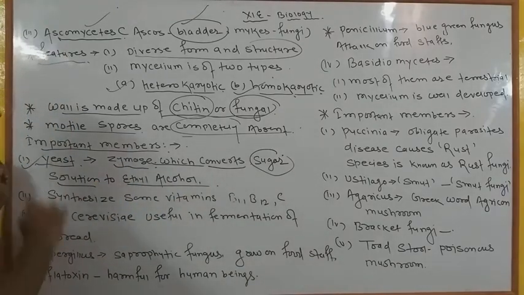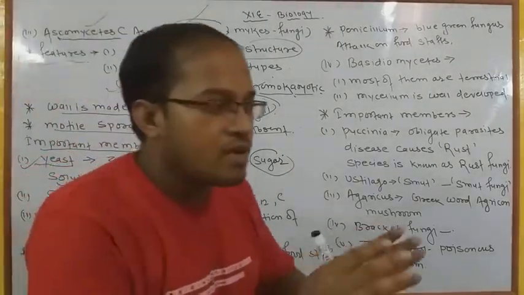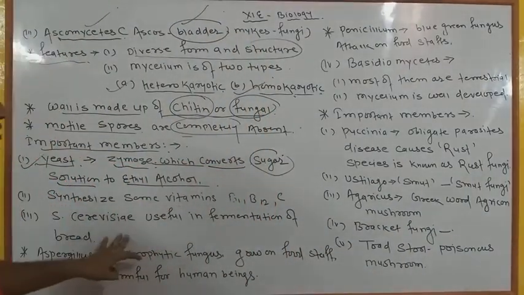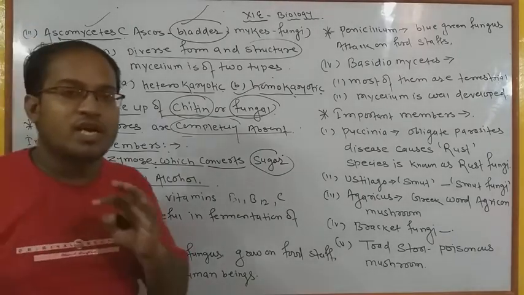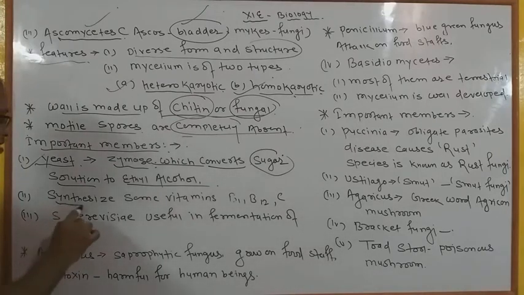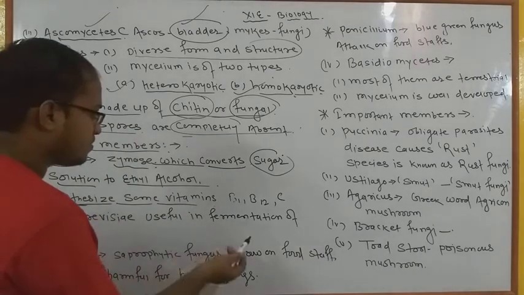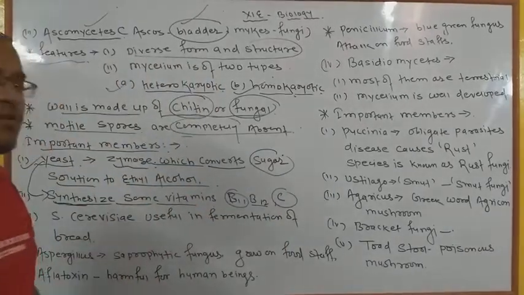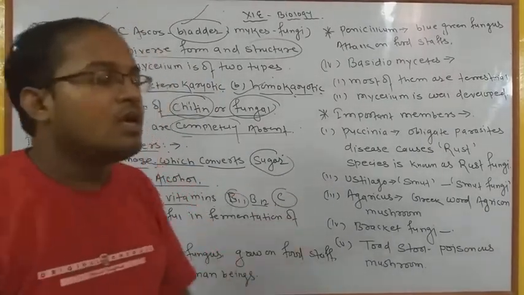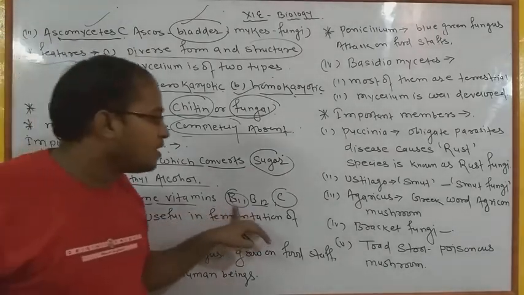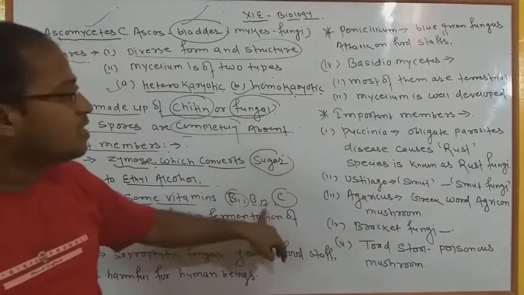That is the most important function of yeast, and in your book several economic importances of yeast are also given. I have taken only three to four, and the remaining you all have to study. If you have any doubt, you can ask me. Okay, now the second importance of yeast is that it is beneficial and also regulates and synthesizes some vitamins: vitamin B1, vitamin B12 and vitamin C. The most important function of yeast is that it can synthesize and store different types of vitamins like vitamin B1, B12 and C.